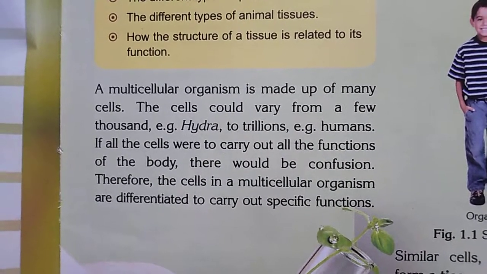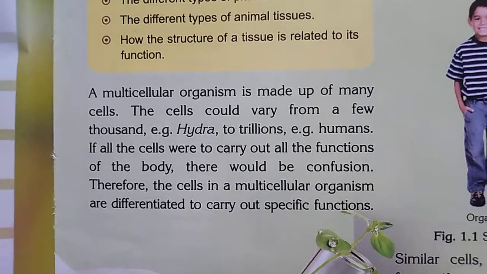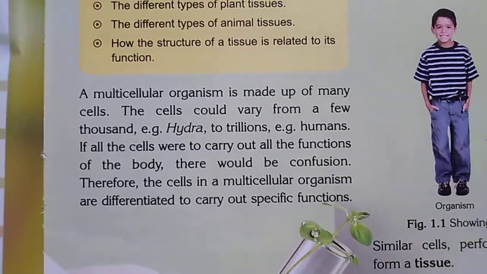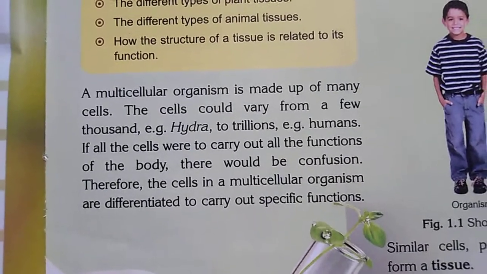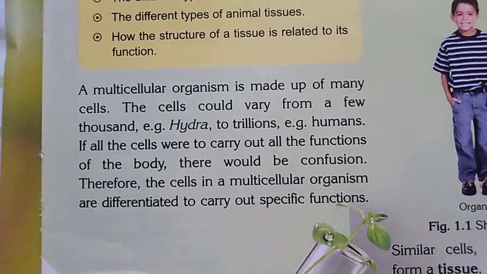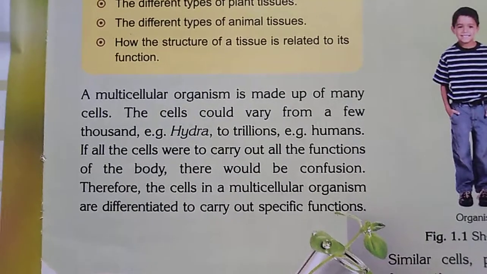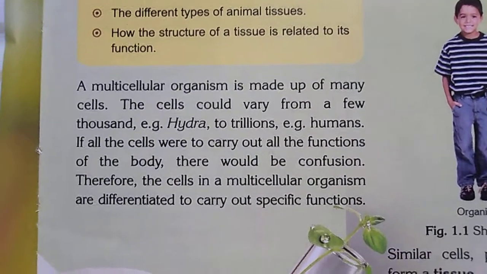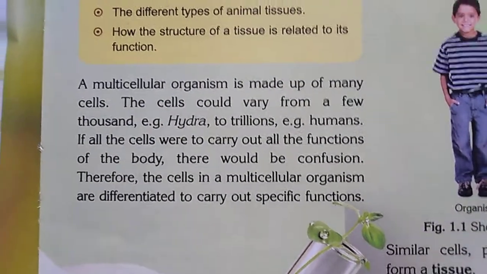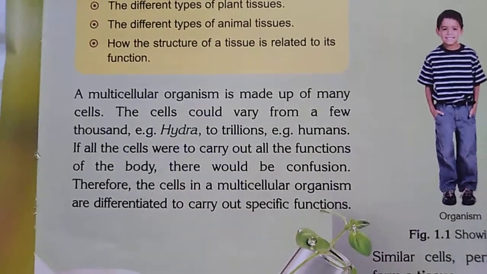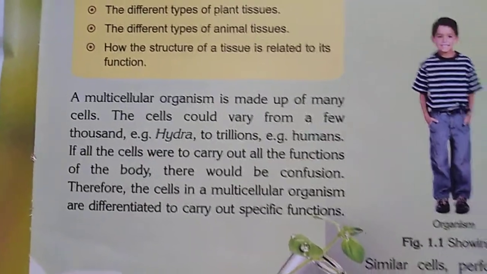Therefore the cells in a multicellular organism are differentiated to carry out specific functions, so that there will be no confusion and no clash.